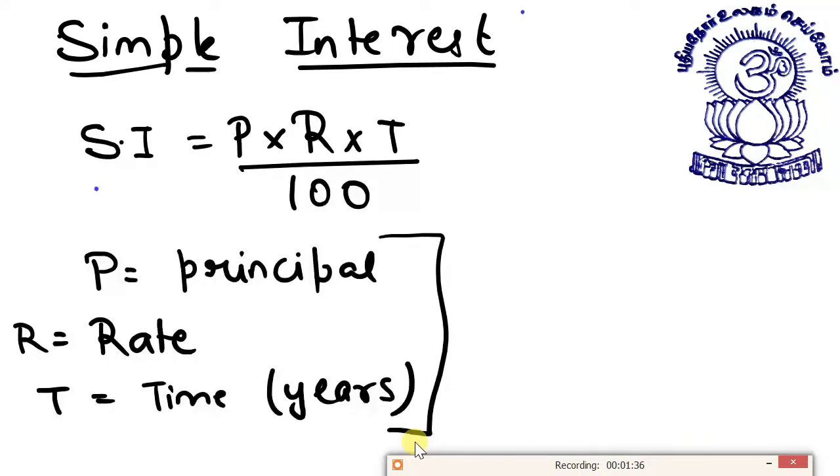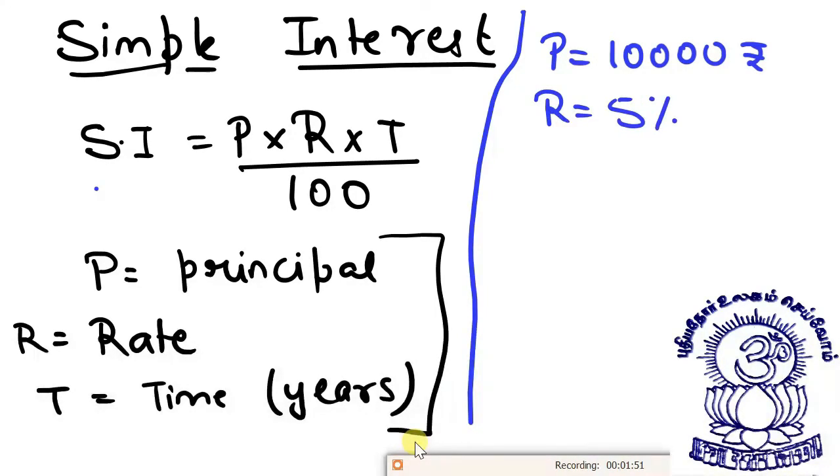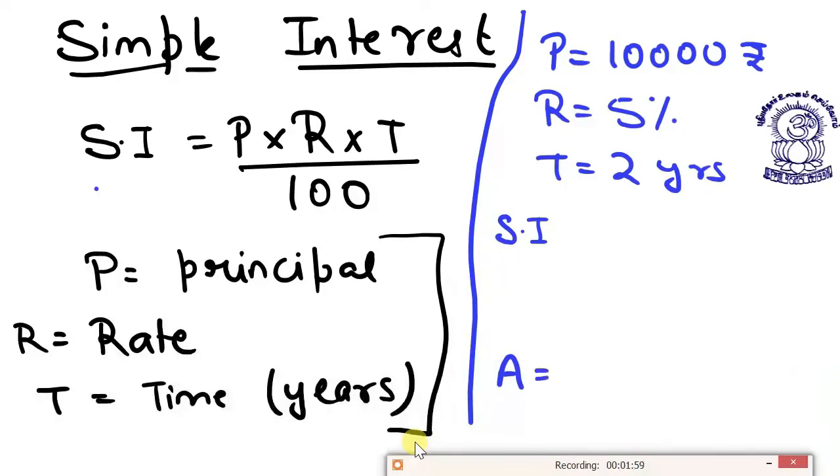Now students, I'll recall a previous example. Suppose I lent out rupees 10,000 to a friend of mine at a rate of interest 5% for a time period of 2 years. Then what will be my simple interest, and then what will be my amount? Amount is actually principal. To this principal I will add the simple interest.